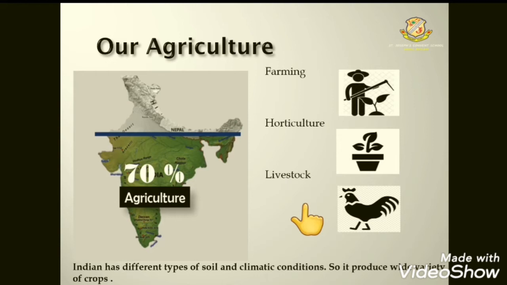India has different types of soils and climatic conditions, so it provides a wide variety of crops. Students, you all know that in India a wide variety of soils are found. That means the climatic conditions as well as the soils are of different types, so the variety of crops is also different in India.